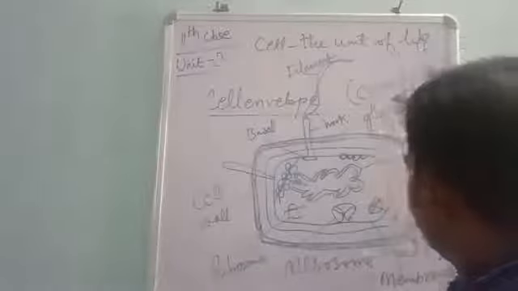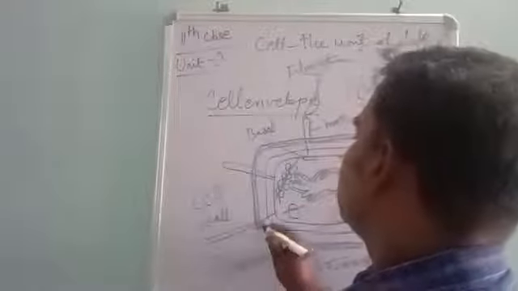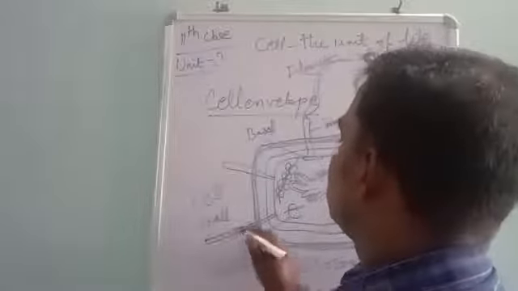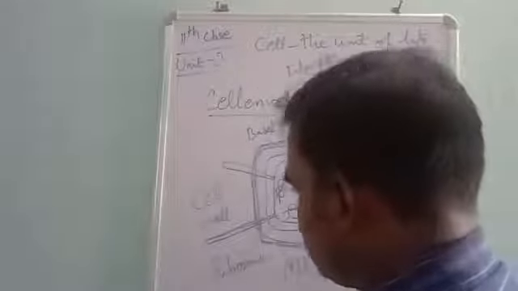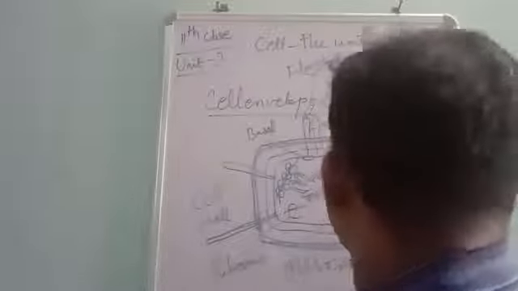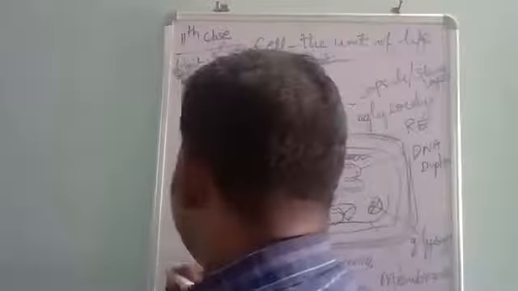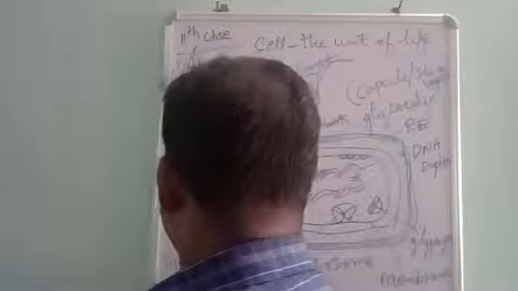Then we will be having the fimbriae, thin hair-like structures. We call it fimbriae, which is for attachment. So it helps to attach the bacteria to solid surfaces.